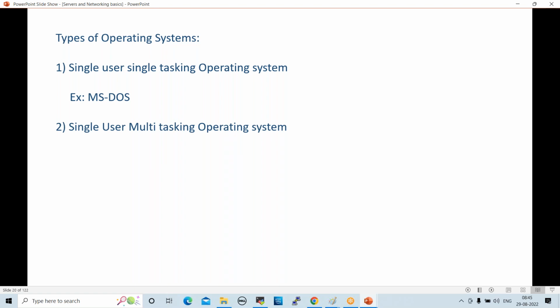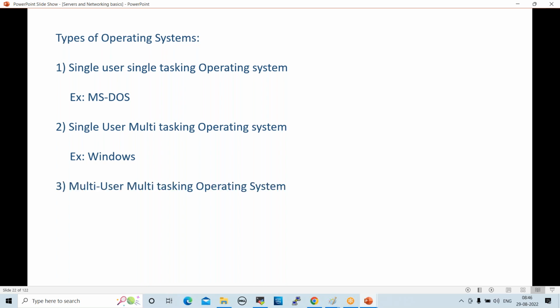Second one, single user multitasking operating system. In this type, only one user can log into the system and he can perform multiple tasks at a time. For example, Windows. While browsing the internet, we can run background audio. While working on Paintbrush, we can run background audio. A single user can perform multiple tasks at a time, which is Windows.